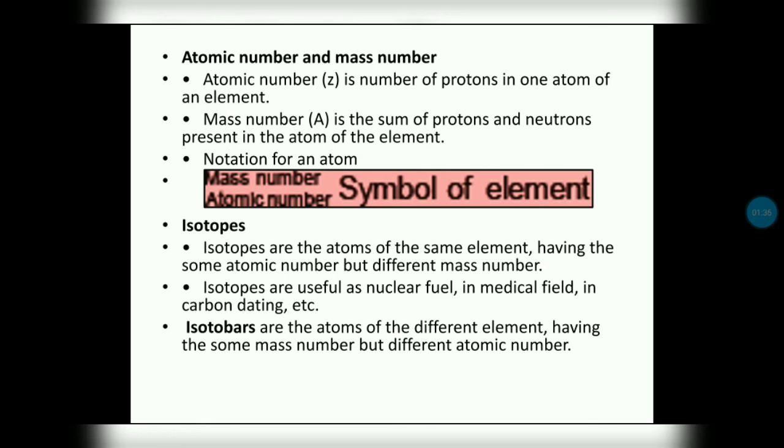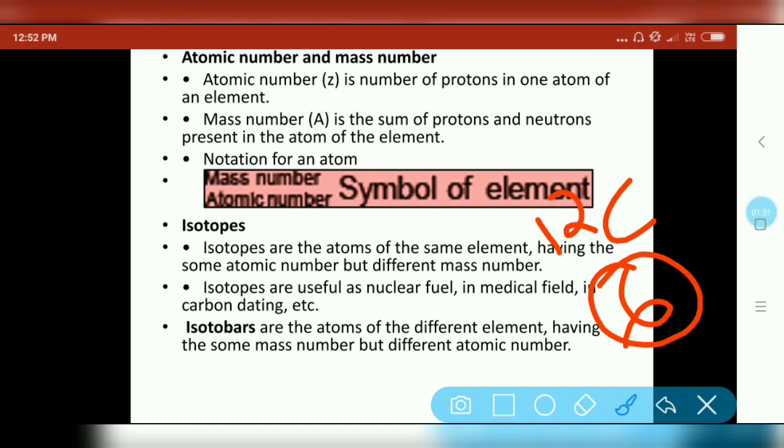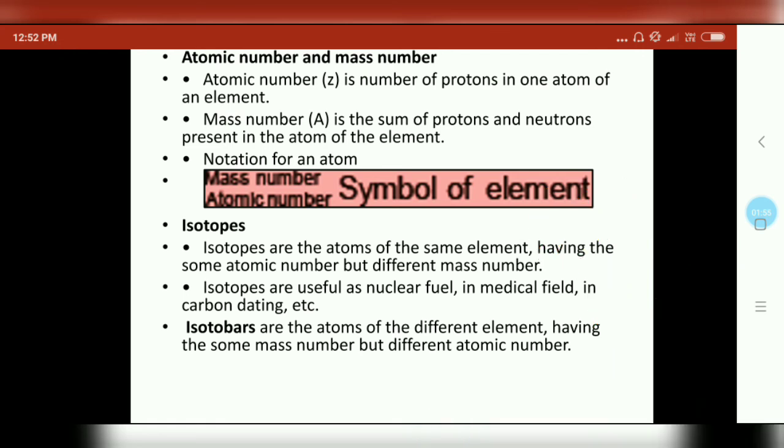For example, carbon has atomic number 6 and mass number 12. So always downside is the atomic number, the number of protons, and upside is the mass number, the number of protons and neutrons.